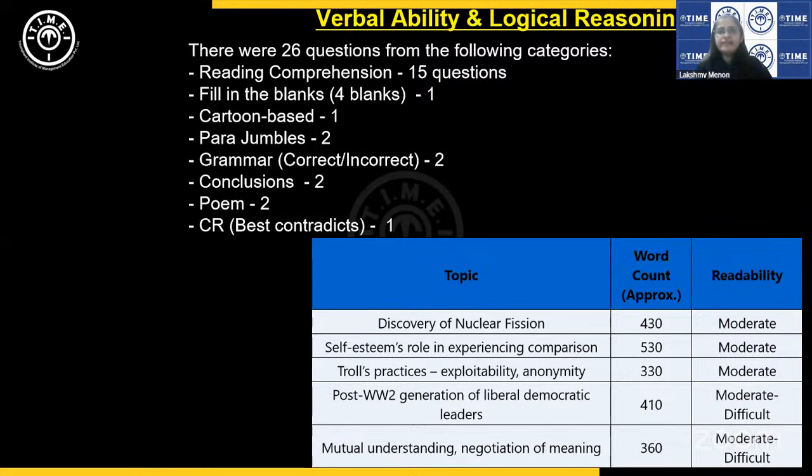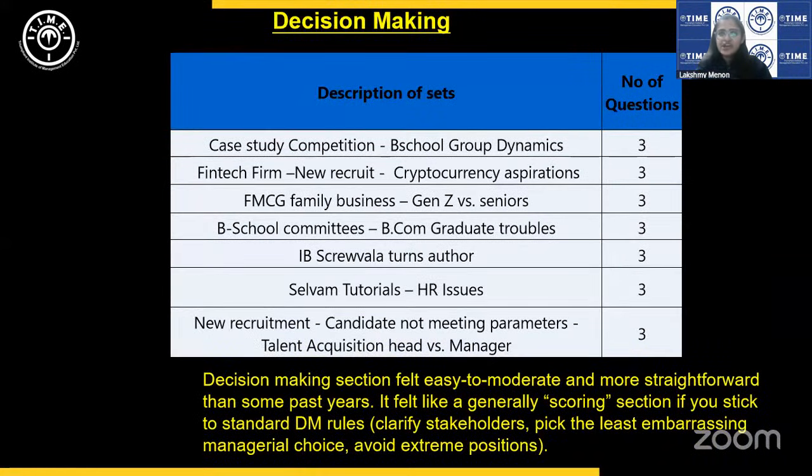Overall difficulty level was, I would say, moderate, but compared to what it was, let us say, 3 to 4 years ago, we should call it easy to moderate. Our students have also reported that they actually heaved a sigh of relief when they saw the section. Okay, so that is about the English section. Quickly, let us look at the unique section of XAT, which is decision making, and then we will move on to Quant.